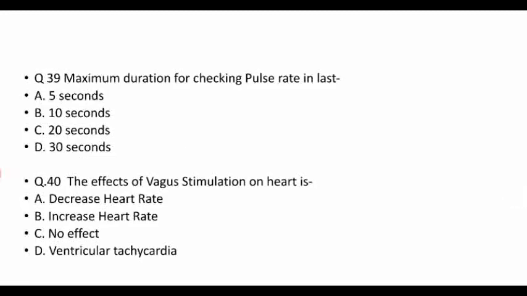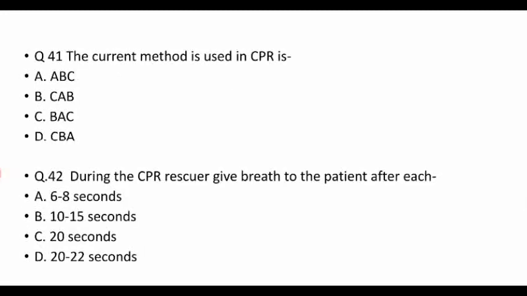The next question, the maximum duration of checking a pulse rate is. We have to check the pulse for about 10 seconds. The next question, the effect of vagus stimulation on the heart is, the right answer is it decreases the heart rate. Vagus stimulation causes bradycardia. The next question, the current method used in CPR is CAB: C for circulation, A for airway and B for breathing. We use this sequence in the CPR method.